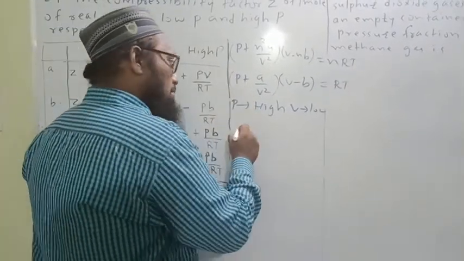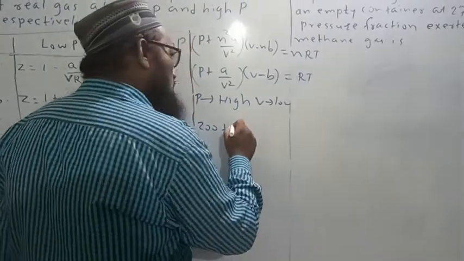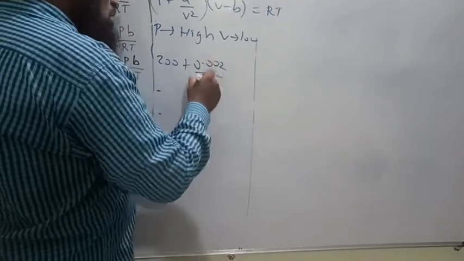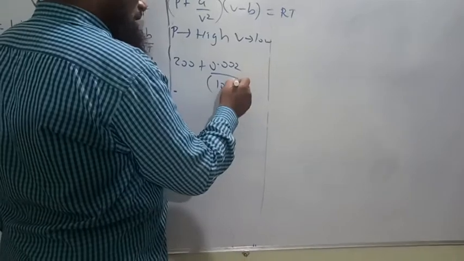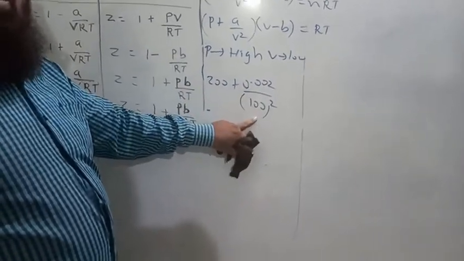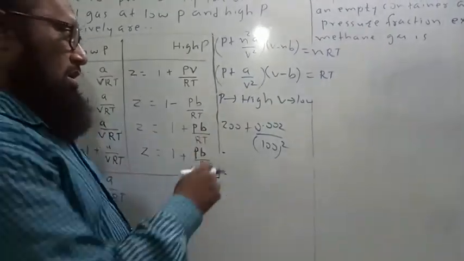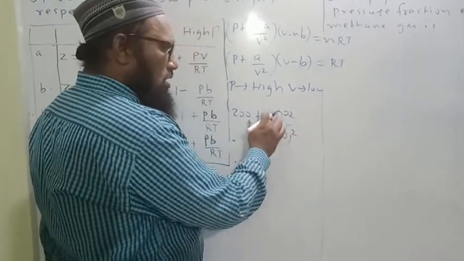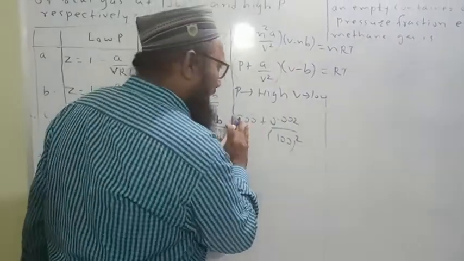Suppose pressure is 200, value of a is very small, suppose 0.002, upon volume suppose 100 ml, 100 squared. Look, this value is coming very, very small. Therefore don't get confused here. At high pressure, volume is very low, but low volume still has some value. This term is very, very small and hence can be neglected.